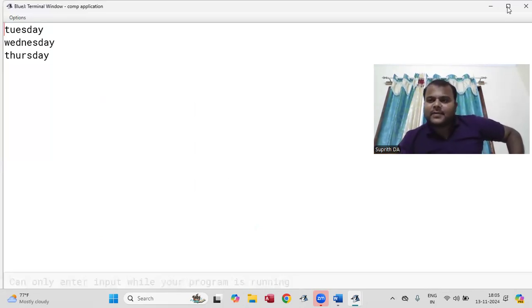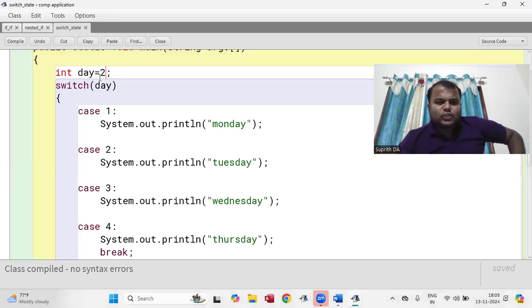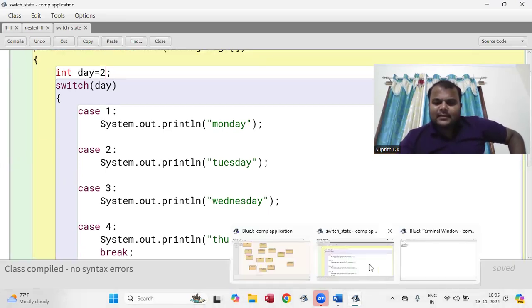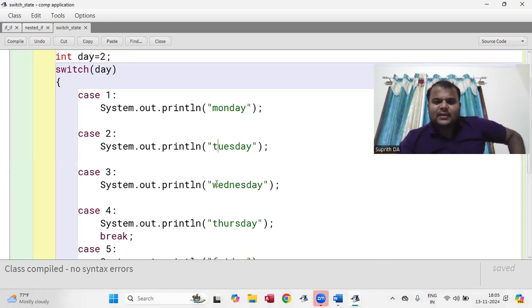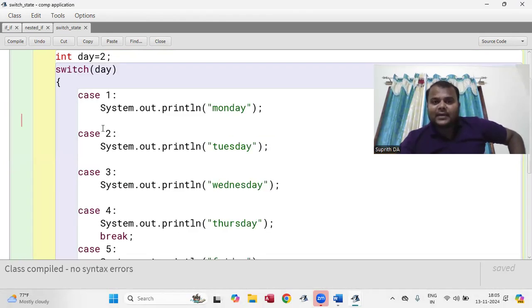Now I will explain. This is the reality. You should understand the topics. Day is 2, right? It is going to print Tuesday, then it takes Wednesday, and it is going to take up to Thursday. You should print only Tuesday, but we are not using the break, right?